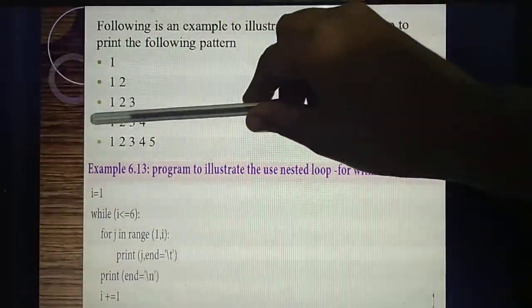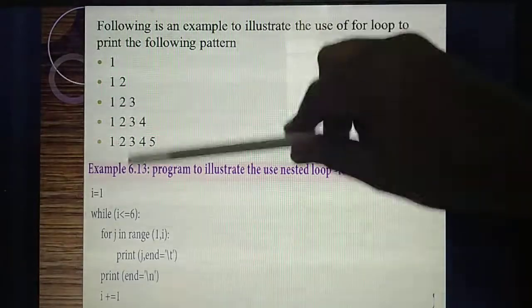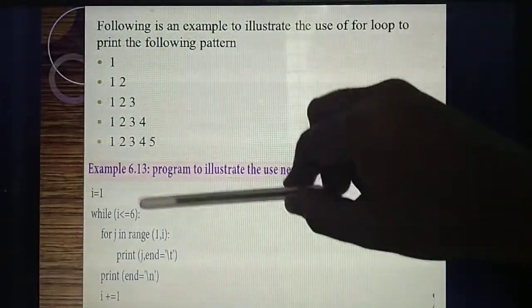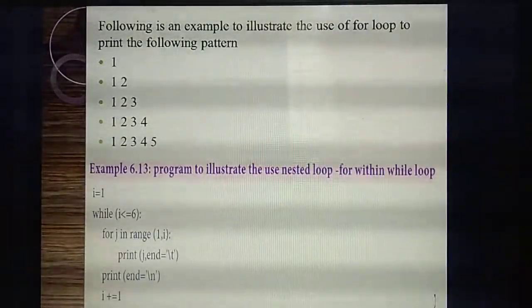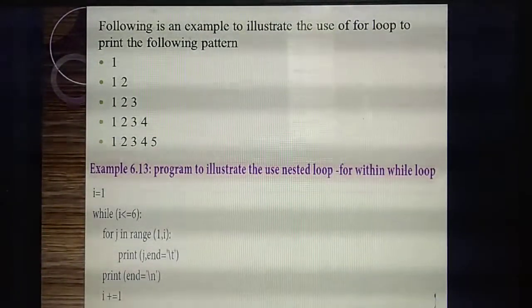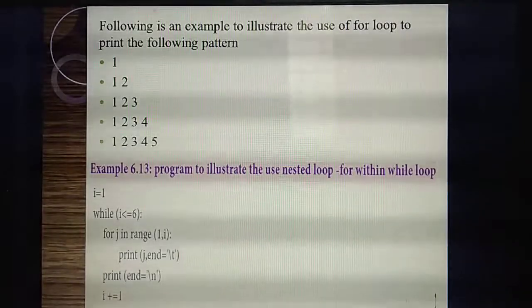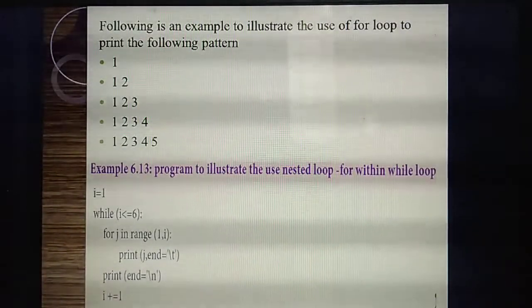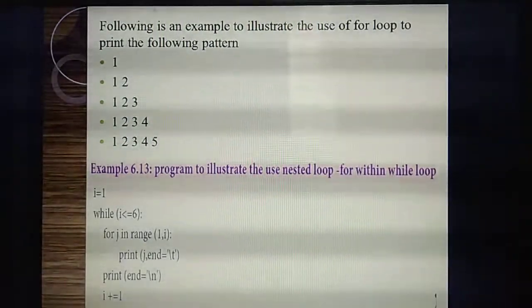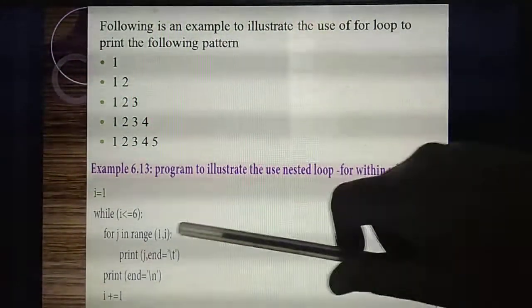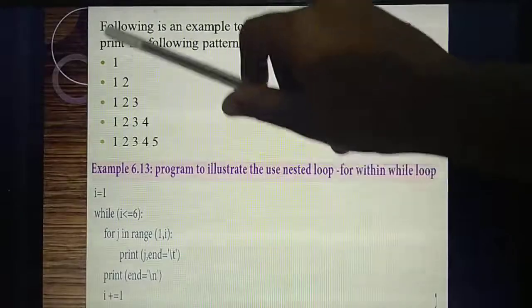Sometimes for a 2 mark question, they have given up to 3, which means you need to give 4. For example, 10 means in this place you need to give 11. Understand? That means last value plus 1, so only we are giving the next number. i less than or equal to 6. Understand? Next, we are going to print this pattern.